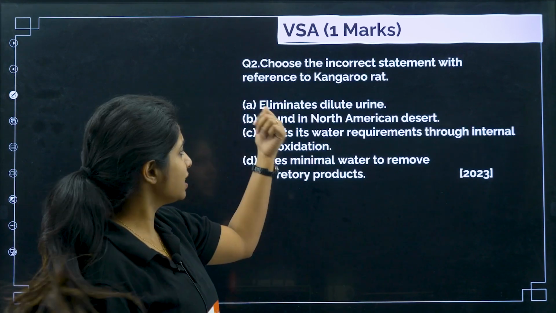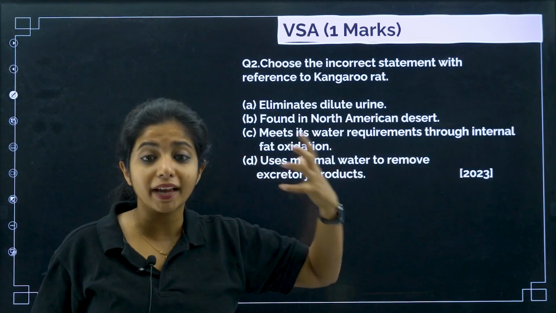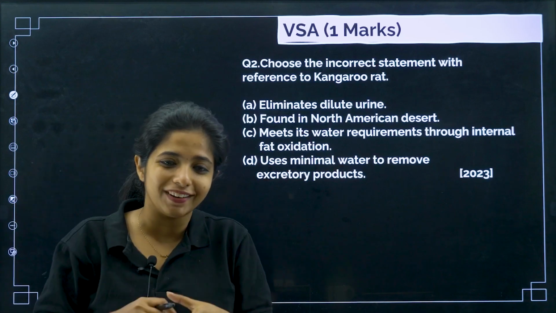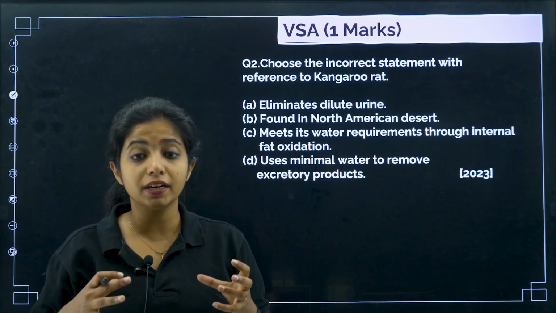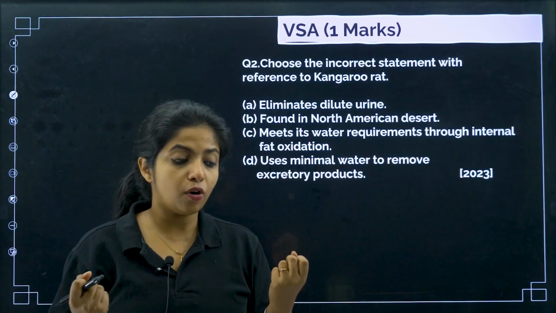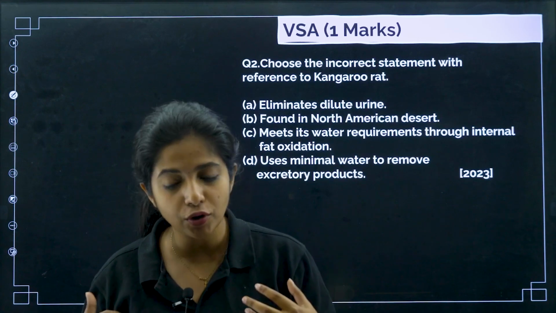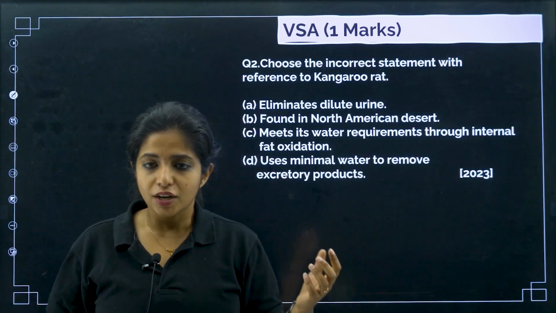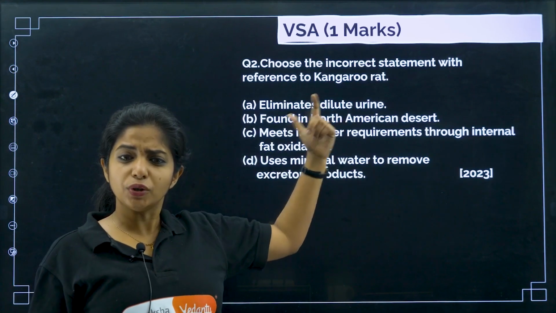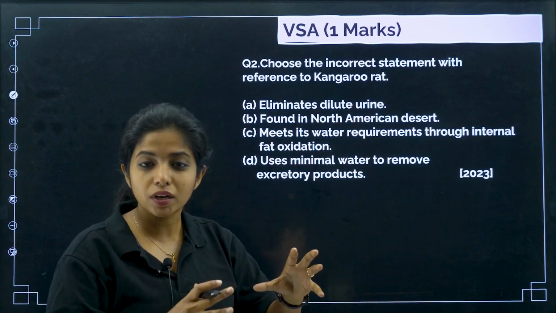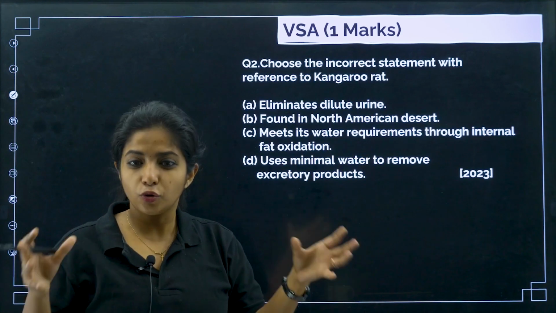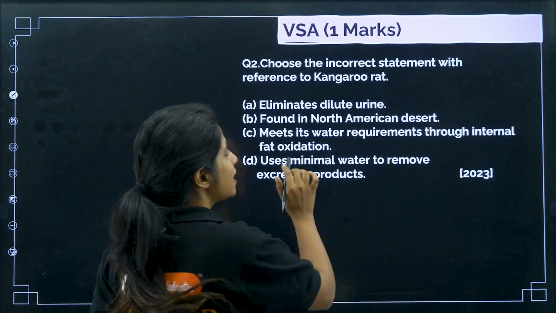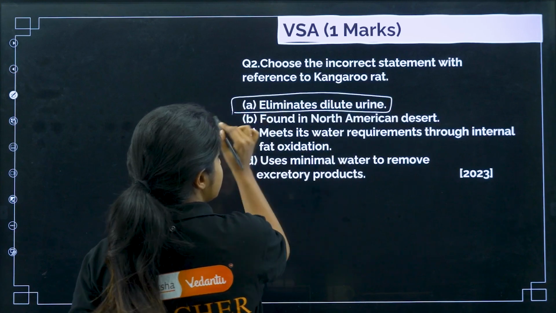So does it eliminate dilute urine? What do you mean by dilute? Dilute is when you are adding water. When there is too much water content, you call it dilute, and when there is very little water content, you call it concentrated. So do you think it will release urine in a diluted form with too much water? No, this is actually incorrect. The first statement itself is incorrect. Let's see the other statements.